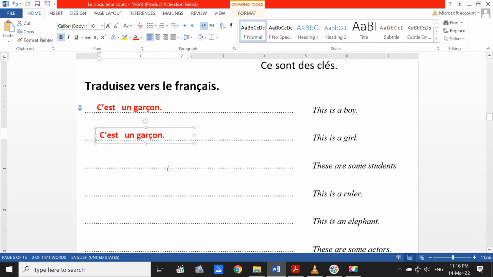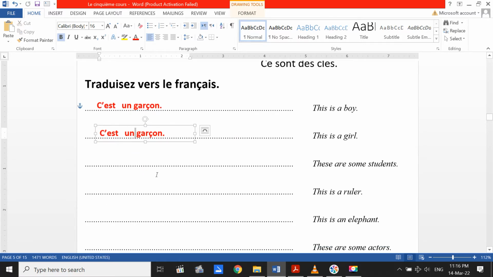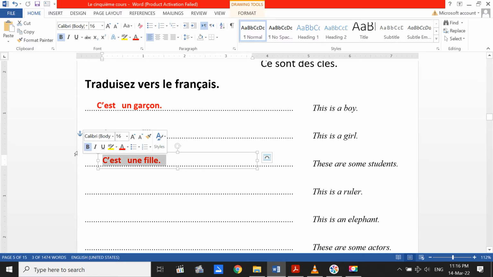The next thing here, this is a girl. C'est une fille. This is a girl. Here, these are, so it's plural. Donc on dit, it can be c'est and it can be ce sont, as you like, but let's make it ce sont for the plural.